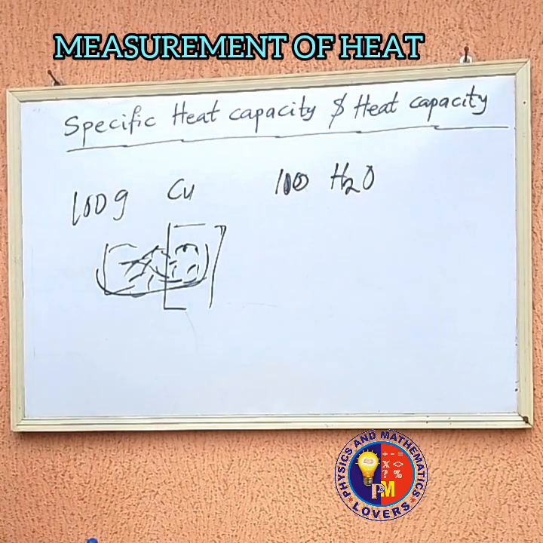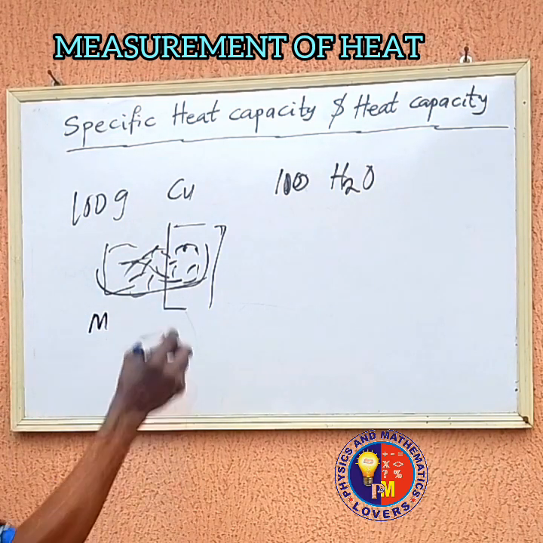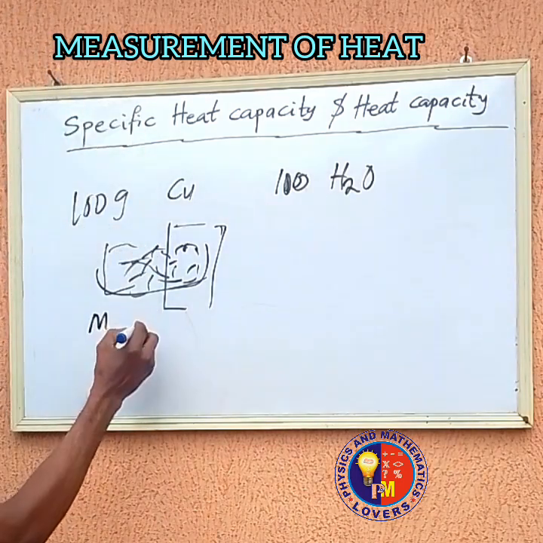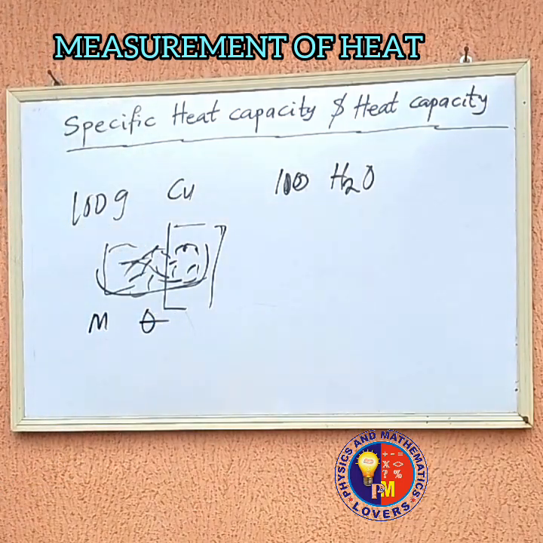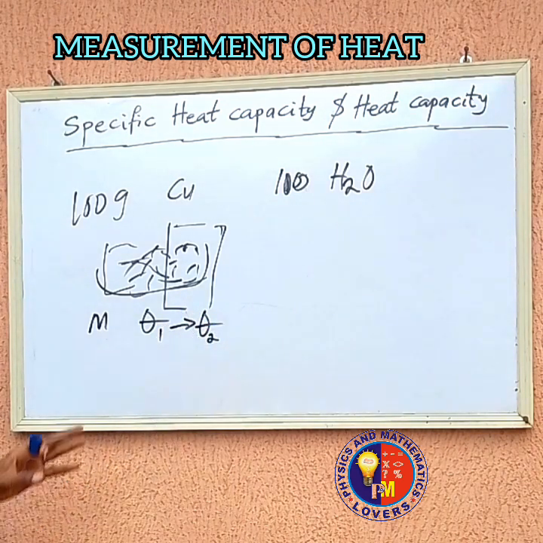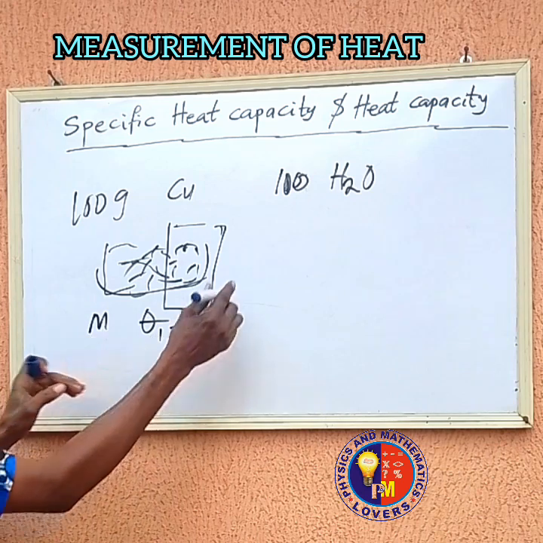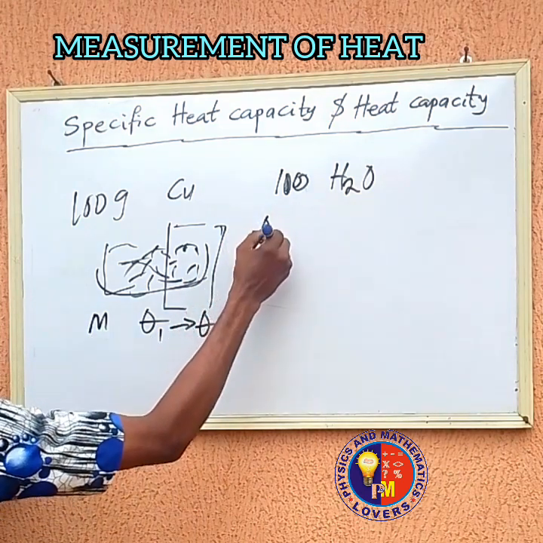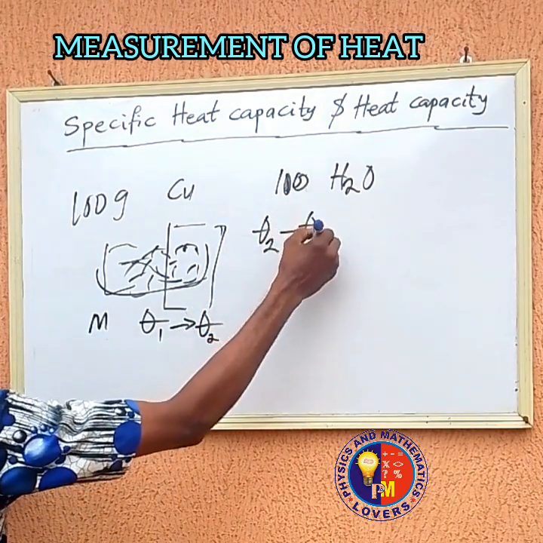Now, if this body has a mass m, we also have the temperature, which is called theta. If theta 1 is the initial temperature of the body, by the time it rises, it will get to theta 2. So this is the rise in temperature, and the rise in temperature is theta 2 minus theta 1.